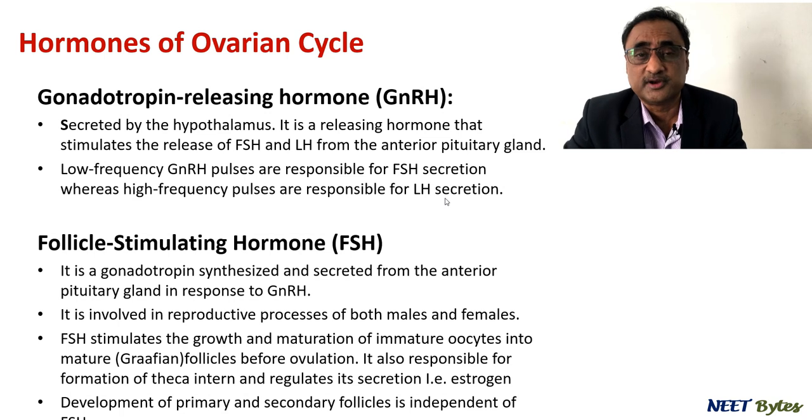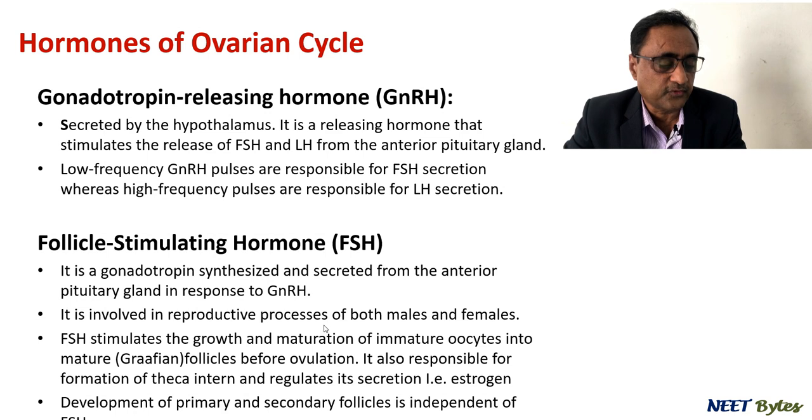Now, the follicle stimulating hormone, FSH, that is coming from the pituitary, is involved in the reproductive process of both the male as well as the female reproductive system. FSH stimulates the growth of the follicles. Eventually the follicle grows and in the process gets converted into the Graafian follicle.